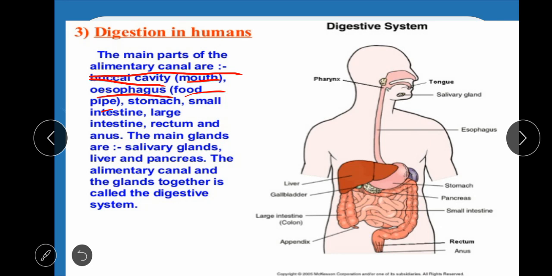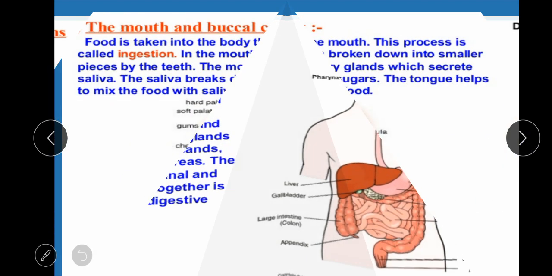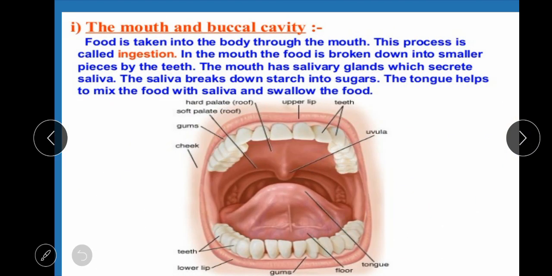What is the role of glands? Glands secrete digestive juices that help in the digestion of our nutrients or food. Now, starting with the mouth, we will talk about the intake of food. Food is taken into the body through our mouth. The process is called ingestion.